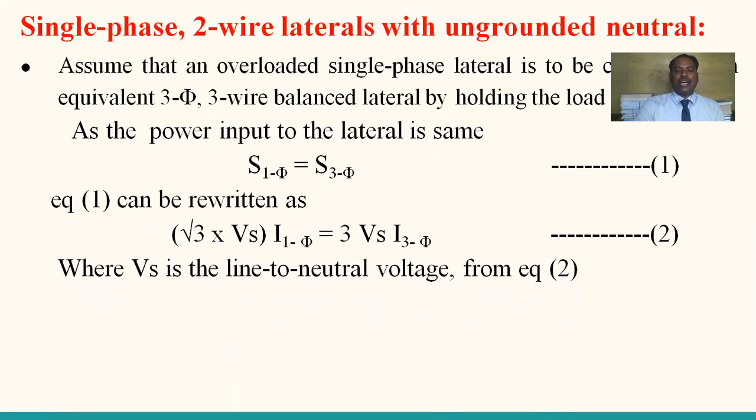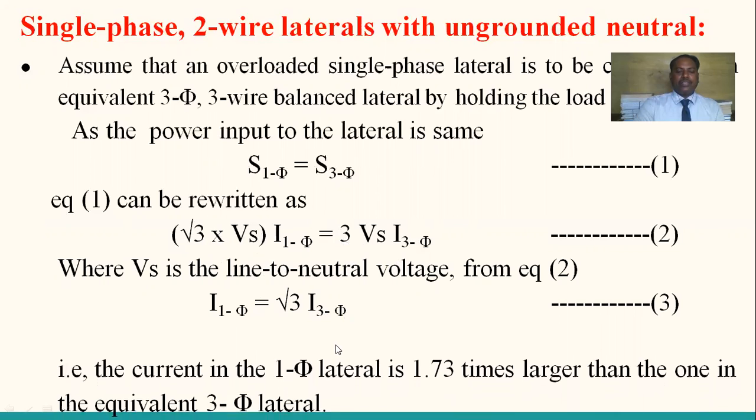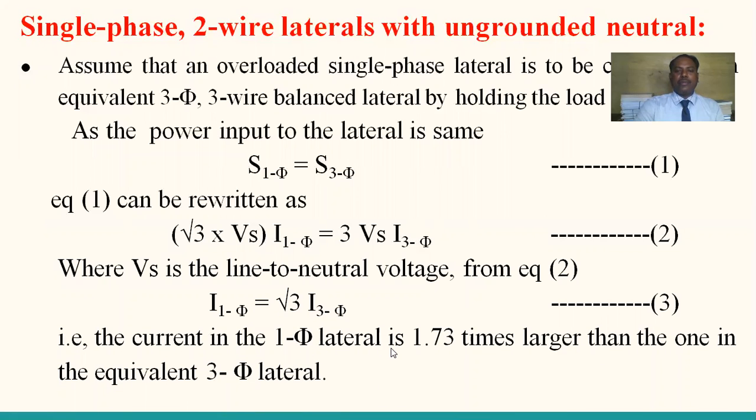Where Vs is the line to neutral voltage. Therefore, from equation 2, you can simplify this. Here Vs cancels out, and root 3 into 3 simplifies. So therefore, I single phase is equal to root 3 times I three phase. That is the current in the single phase lateral.